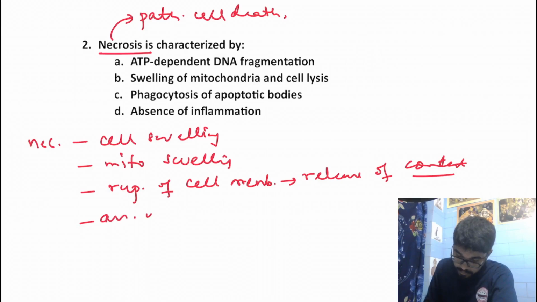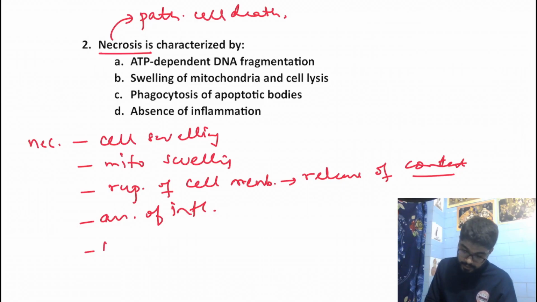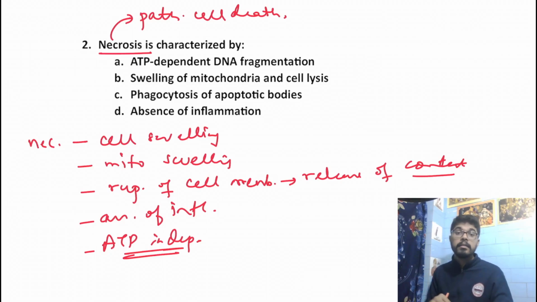And it is also associated with inflammation because of the release of the products, right? And remember that it is ATP independent, rather there is depletion of ATP in necrosis, right? Even in absent ATP, necrosis can occur.